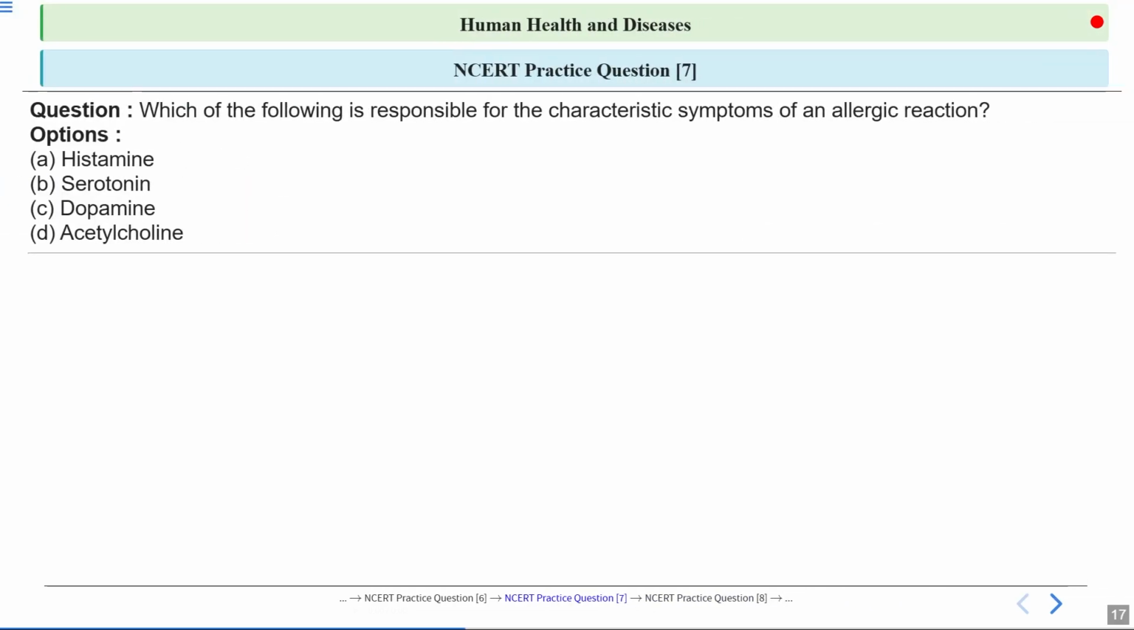The next question is, which of the following is responsible for the characteristic symptoms of allergic reaction? Now, options are histamine, serotonin, dopamine, and acetylcholine. So what will be the correct answer?